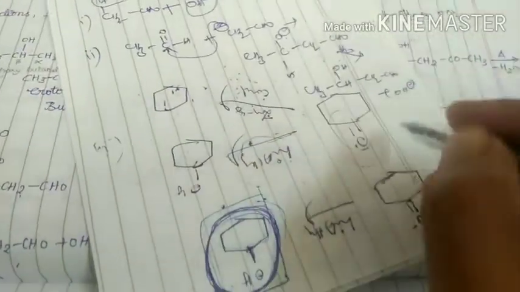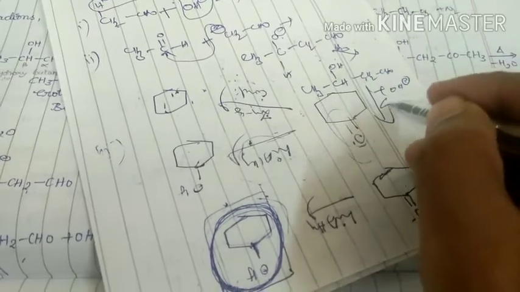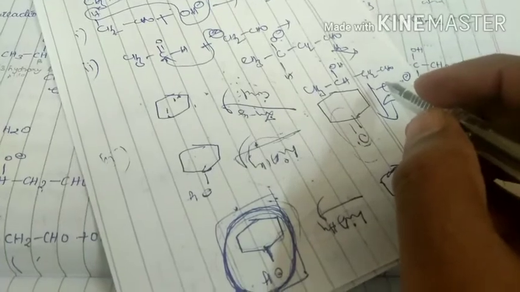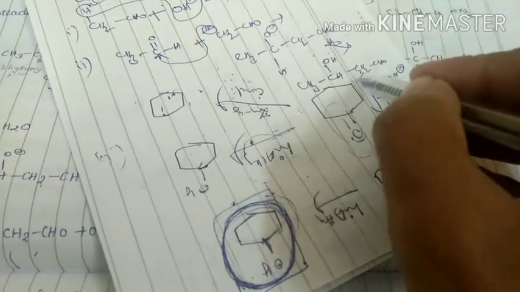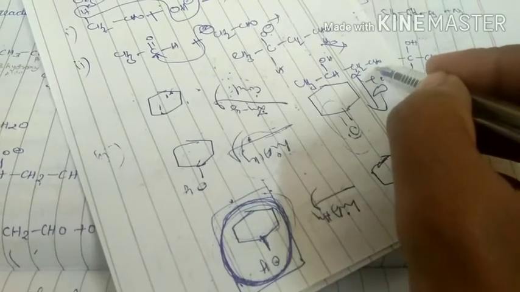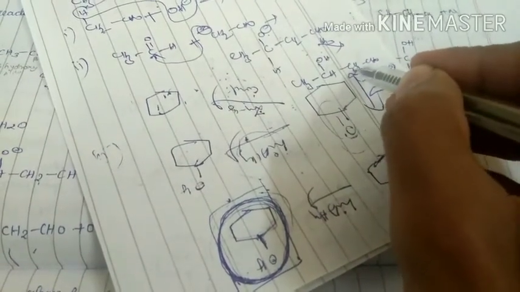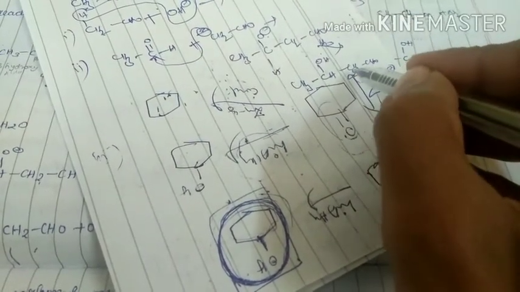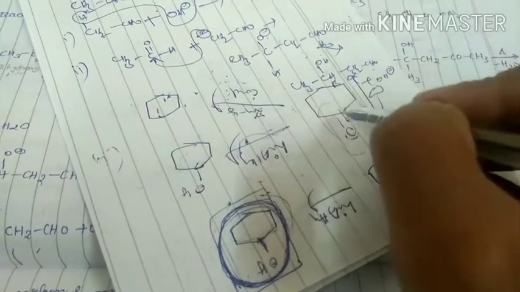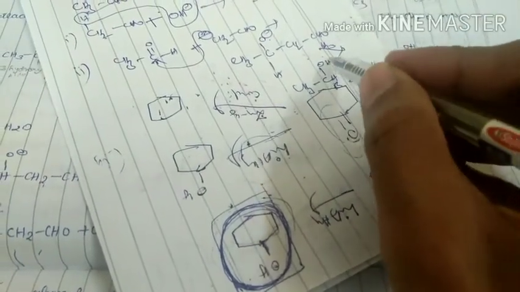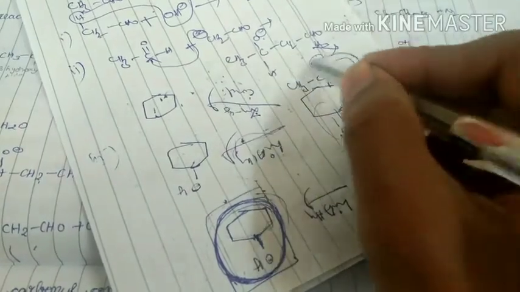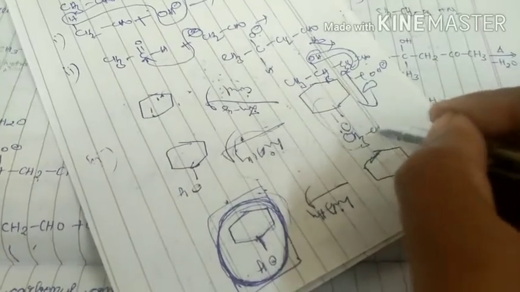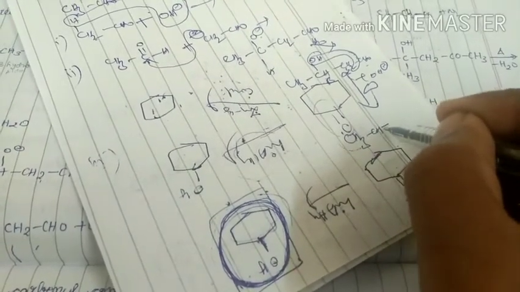When this product undergoes heating, elimination takes place at alpha and beta position. This is alpha position. How can we say that? This is the aldehyde group. The carbon which is attached to the functional group is called alpha. The carbon adjacent to the alpha carbon is considered as beta carbon. Alpha beta elimination takes place. Then this will be removed. That means water will be removed. Finally we get CH3CH.